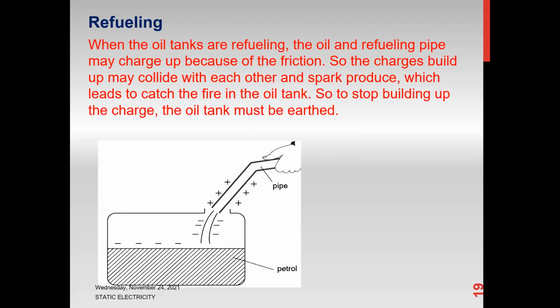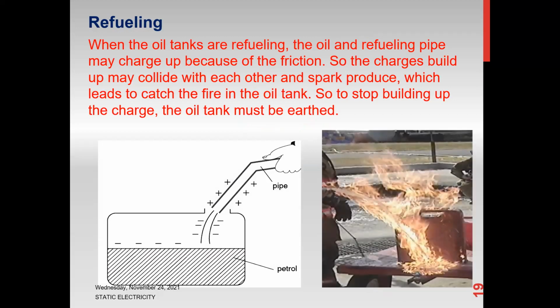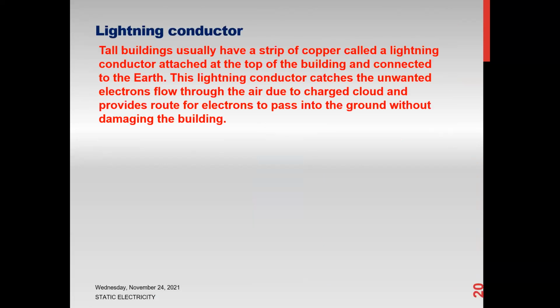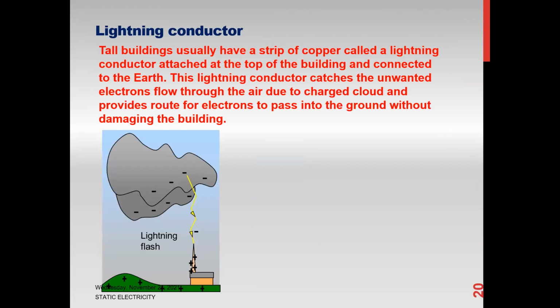This can happen for oil tankers as well as for aircraft. When oil tankers are refueling, the oil tanker and refueling pipe may be charged up due to friction, and that might build up charge and produce a spark, and that spark is sufficient that the fuel might catch fire. So the dangers of static electricity are, one, the lightning or a flash, and the other one is refueling. To overcome this, we use a lightning conductor.